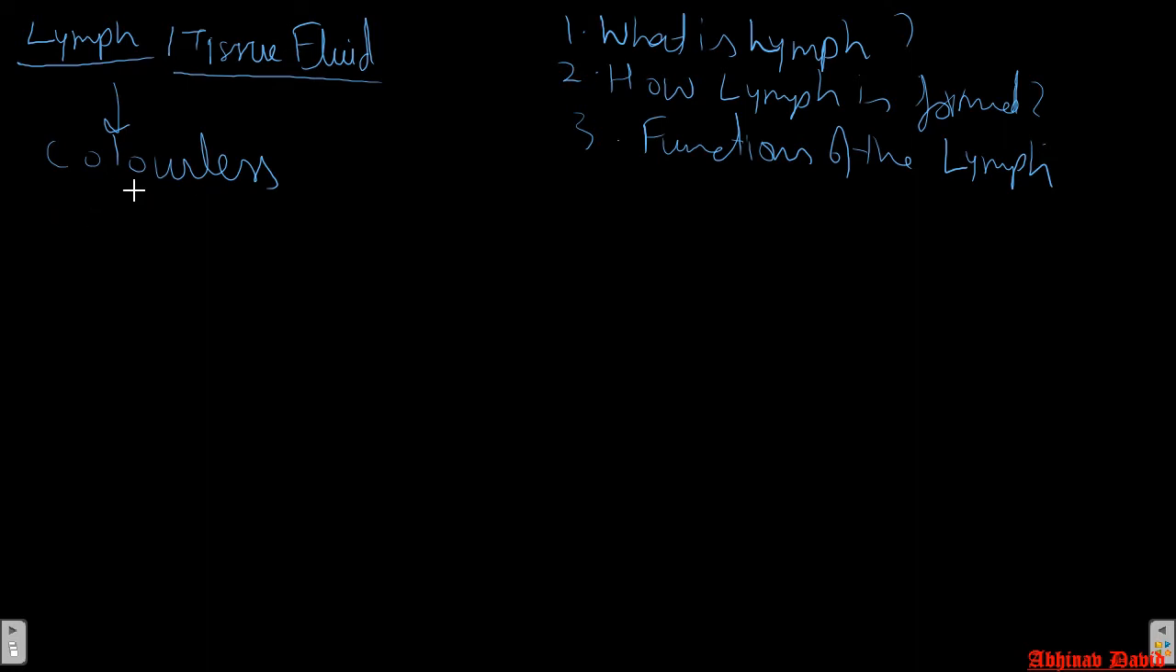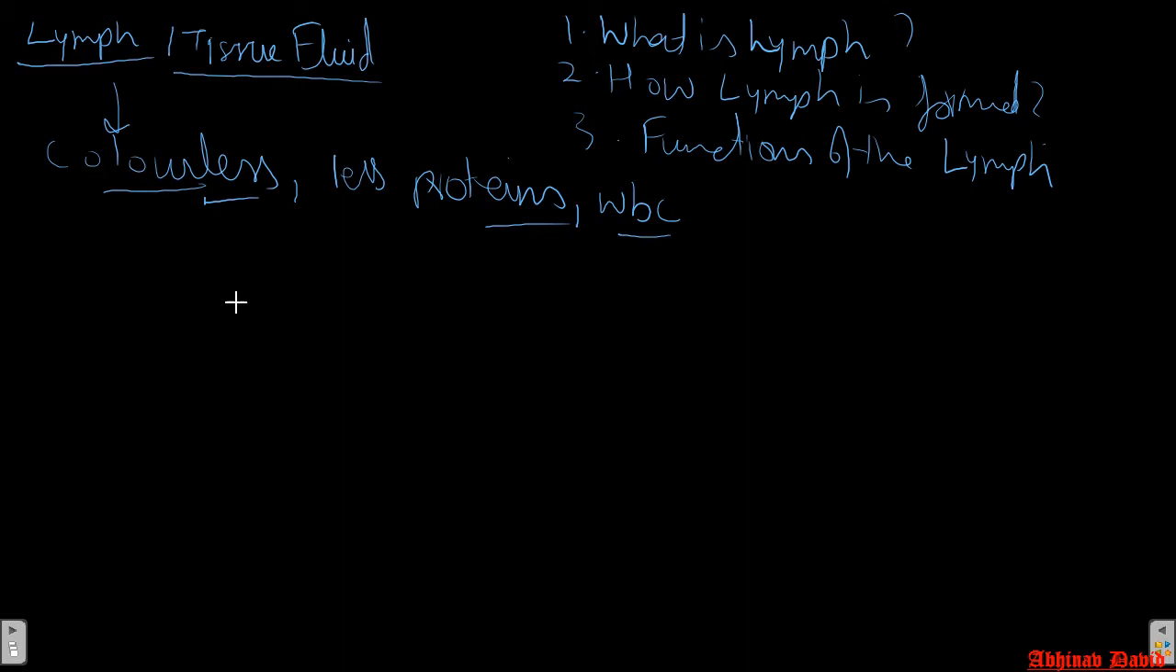Okay. Now, how is it similar to blood? Lymph has got less proteins. And it has got white blood cells. Lymph has got white blood cells. Okay, it contains less proteins and it is colorless. These are the three main characteristics of lymph.